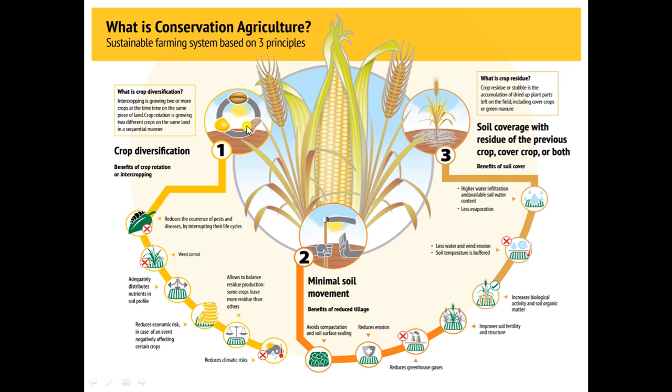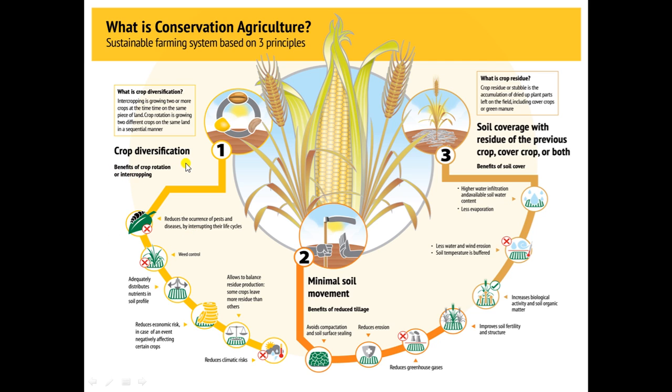So crop rotation and association means that after one crop, the next crop should be grown on the same piece of land, and two or more crops should be combined either on the same piece of land or by rotating them. So crop diversification is a very important component of conservation agriculture.